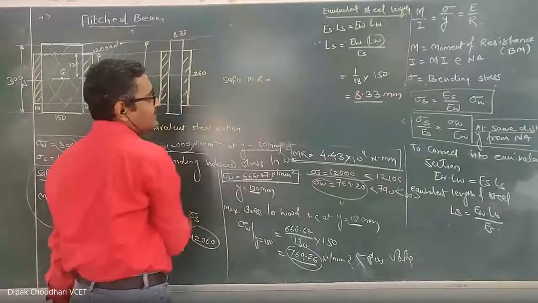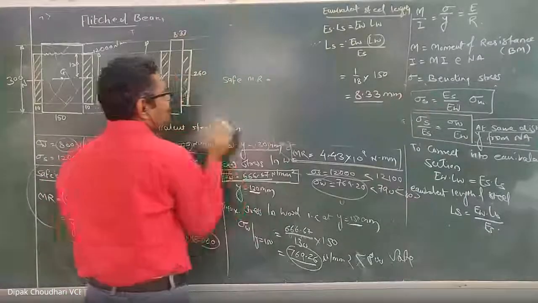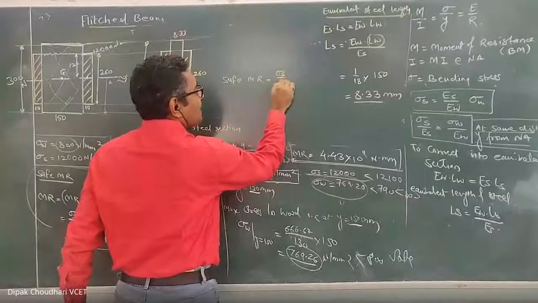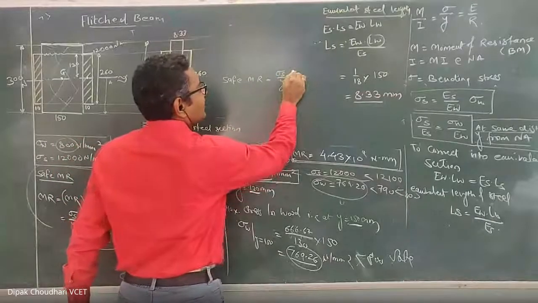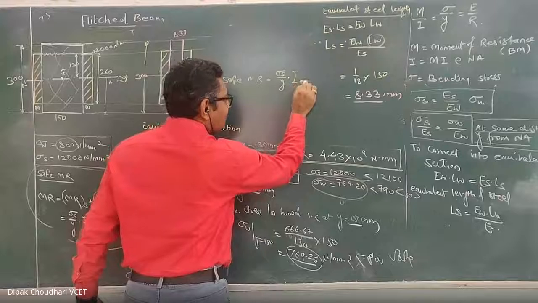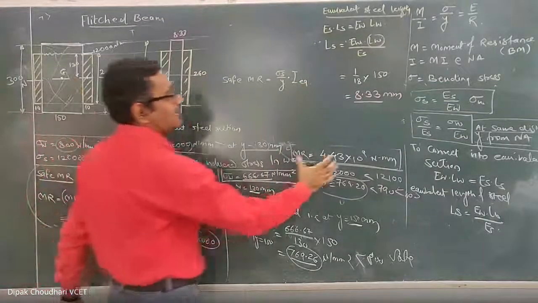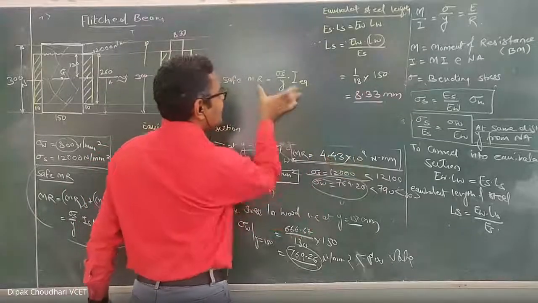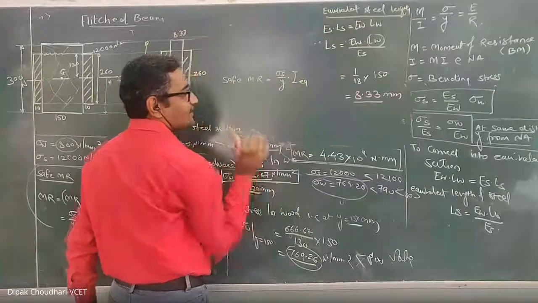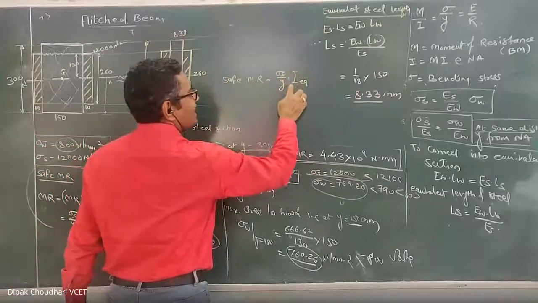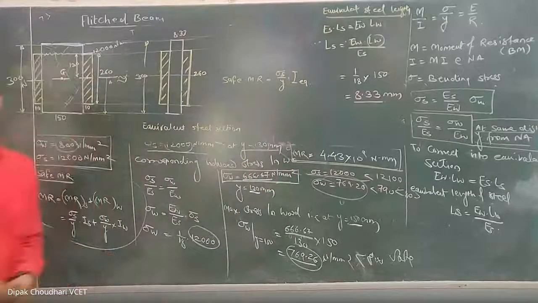If we calculate for the equivalent section, what will be the change? Now it is the equivalent steel section. So it is the safe stress in the steel upon y into the moment of inertia of the equivalent section. This final answer, the moment of resistance, will be the same. But only I am considering the equivalent section. If I consider the equivalent section, then I have to take the moment of inertia of the equivalent section.